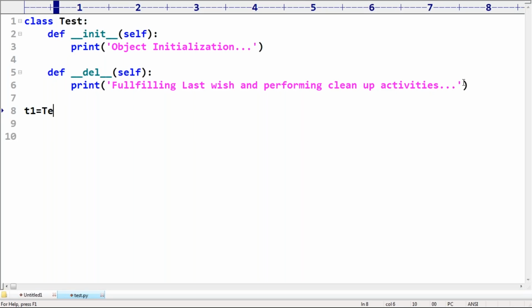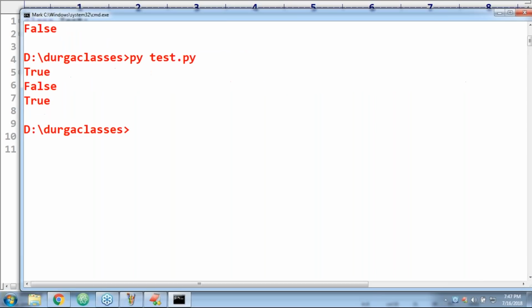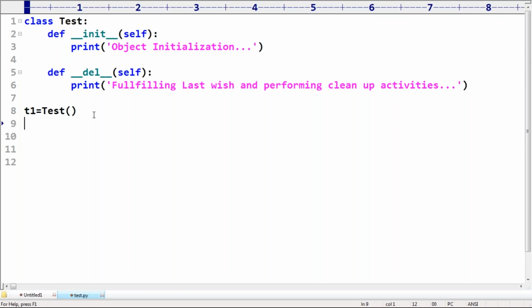Now take a bit very special care, sir. t1 is equal to Test(). At this line, the object will be created, and automatically the constructor by default will be executed. No problem at all. Now t1 is equal to None I'm taking.